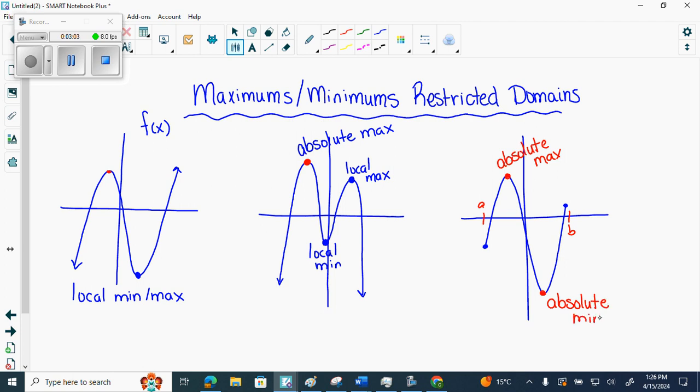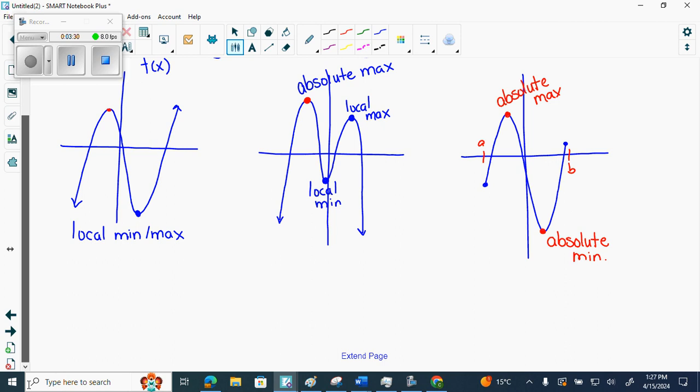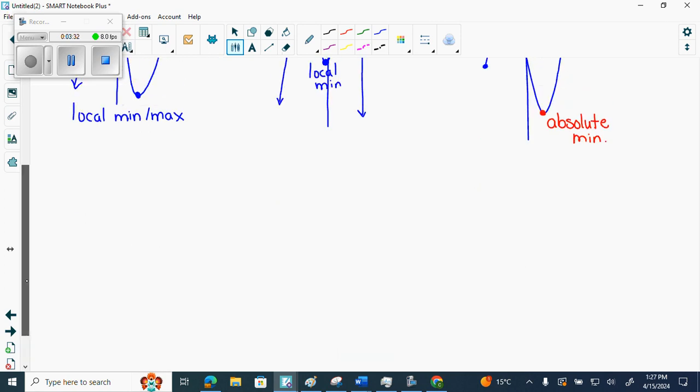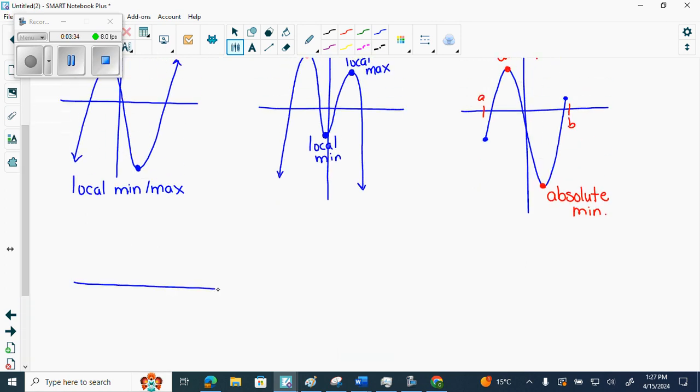Now your endpoints will end up being critical numbers too. Your endpoints can either be absolute maxes and mins or nothing. Nope, because they're not a local max or min. A local max or min has to have a curve, right? They can either be the absolute highest you can go or the absolute lowest you can go or nothing. What are these endpoints? They're just endpoints, correct? Okay, what if I do this instead? What if I do this?